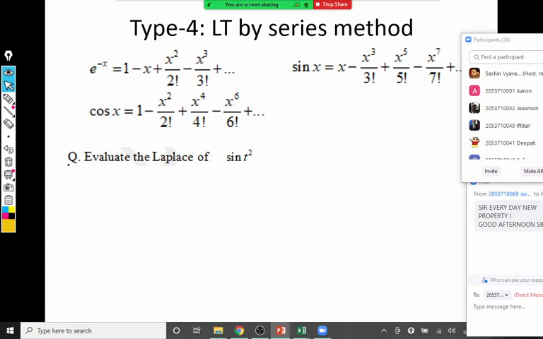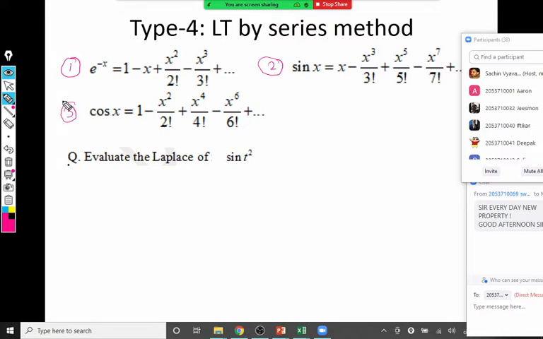Okay, type number 4 now. Type 4 is Laplace transform by series method. The prerequisite for this type is you should know these three Maclaurin series: the exponential function, the sin x function, and the cos x function. Another thing about type 4: in the last 4-5 years, not a single question has been asked on type 4. So chances of a question coming on this type are very low.